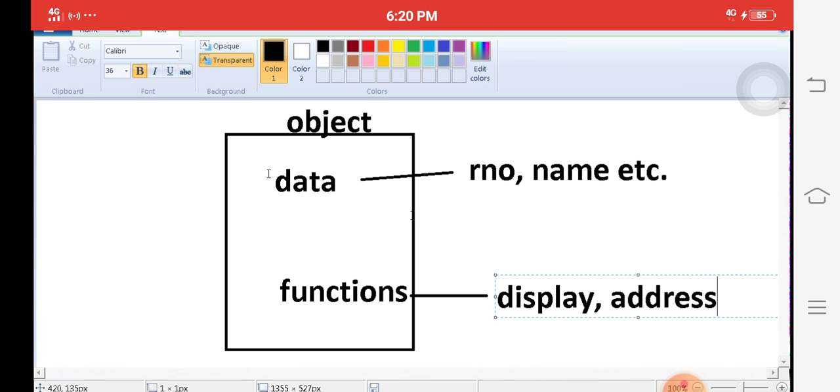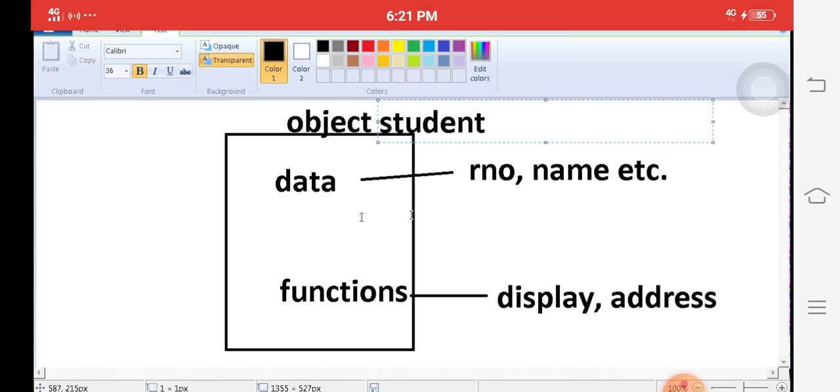Simply write the class. What is the object name? Object name is equal to student. Student contains roll number, name, marks, etc. I want to display the student information. I want to display the address information. This is called the object. Here we are creating an object.